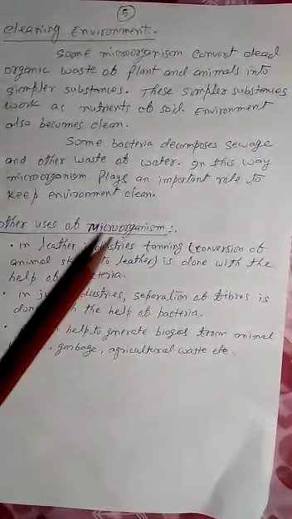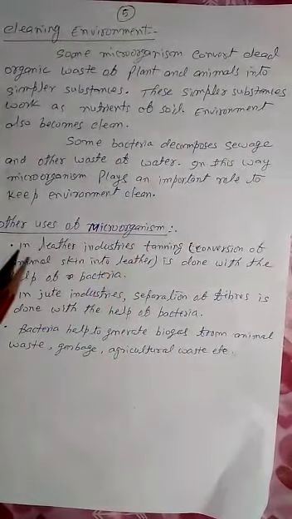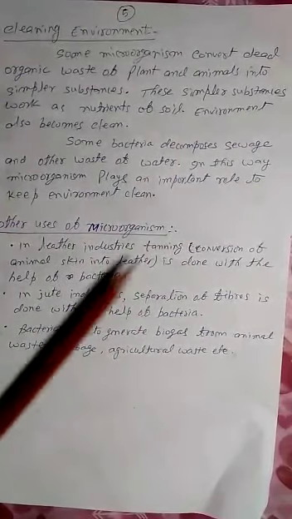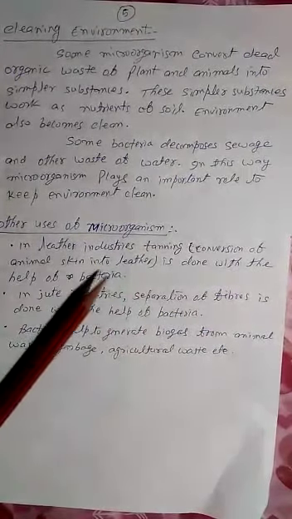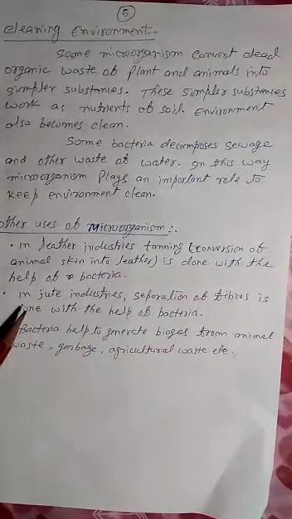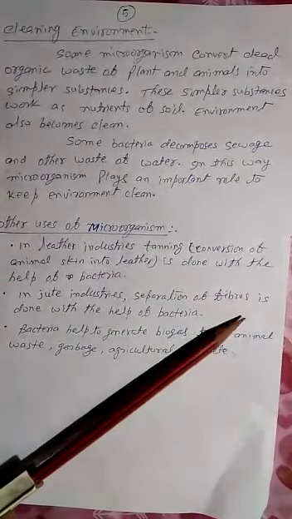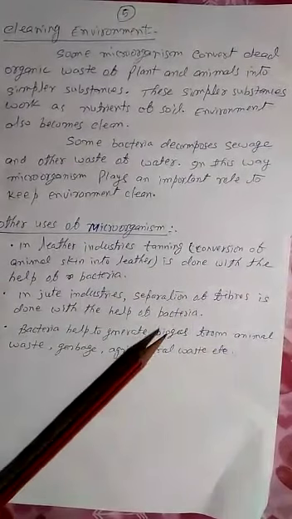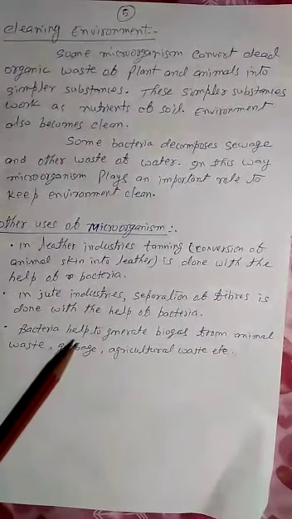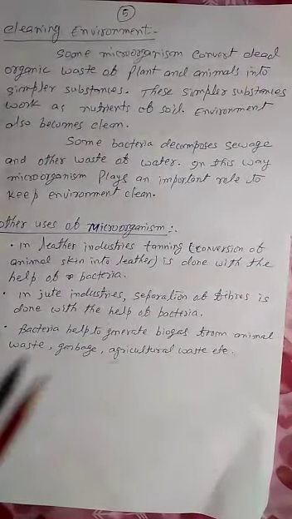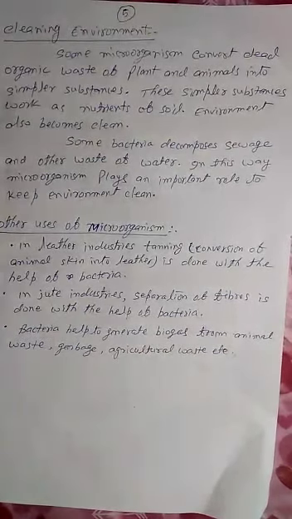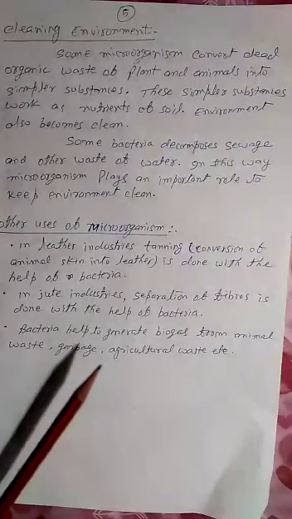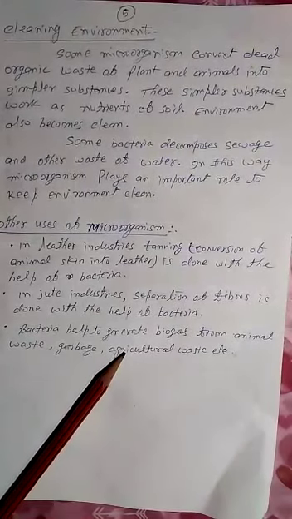Some other uses of microorganisms. In leather industries, they are used for tanning. Tanning means conversion of animal skin into leather. In the jute industry, separation of fibers is done with the help of bacteria, and bacteria help to generate biogas from animal waste, garbage and agricultural waste. Biogas is not a new thing, we are all familiar with it.